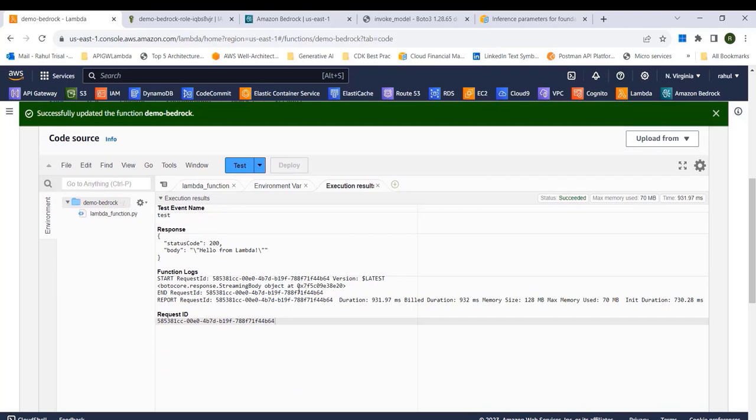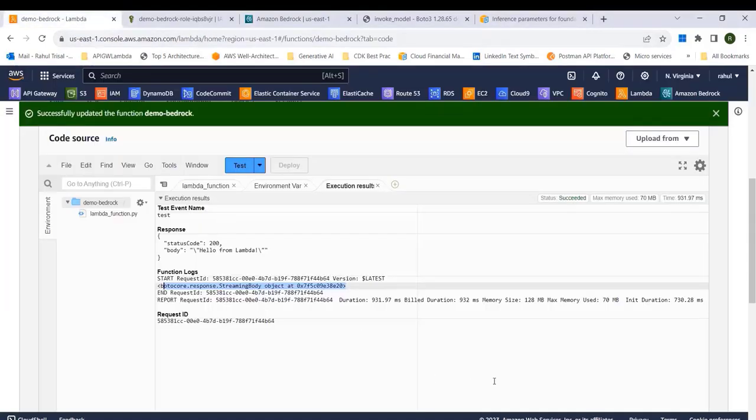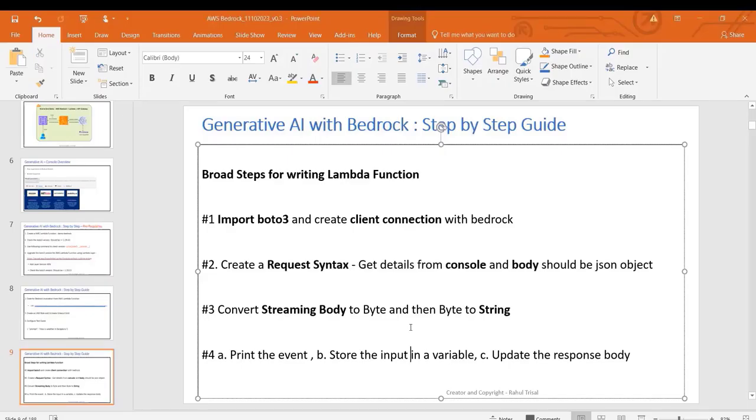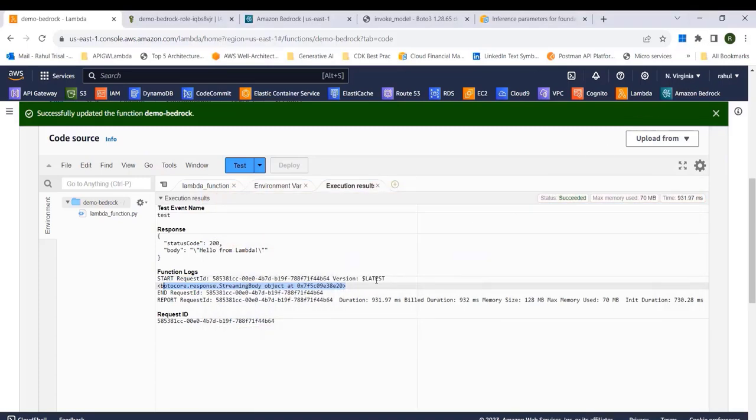Okay, let's look at the function logs. You can see the function logs here. It's giving me a botocore response streaming body, and that's what I think we were expecting. Now let's go ahead and convert it into a string. Let me take a look at my steps. Now we have to convert the streaming body into bytes and then bytes to strings. Let me just do that.